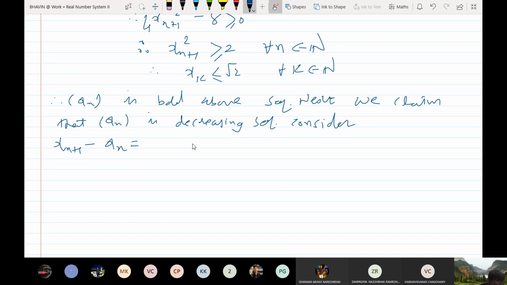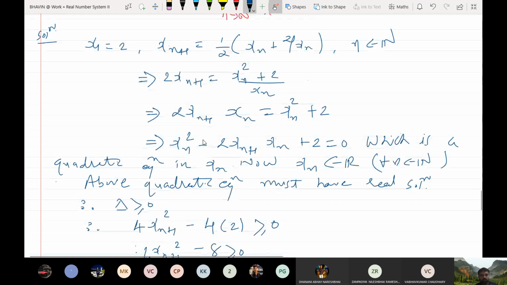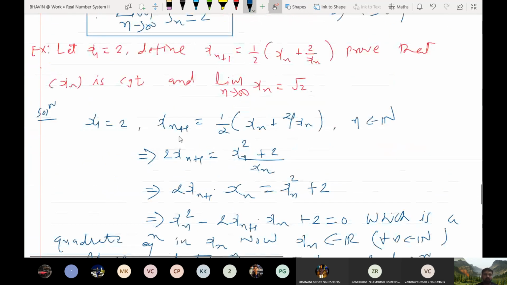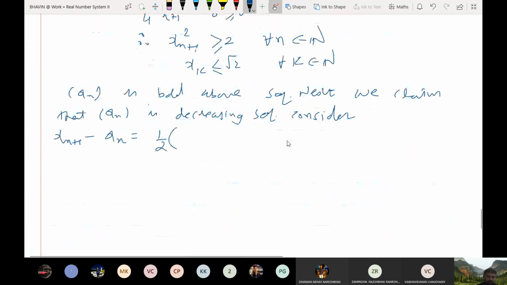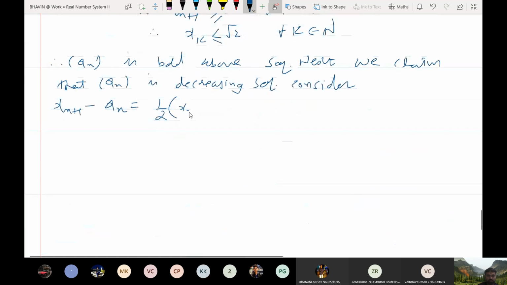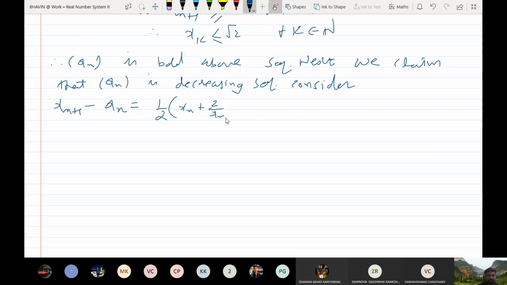Now what is xn plus 1? It is given by this relation, 1 by 2 times xn plus 2 by xn. So let me replace xn plus 1 by this number, and I will keep xn as it is.